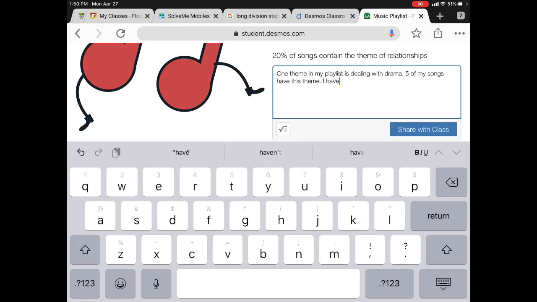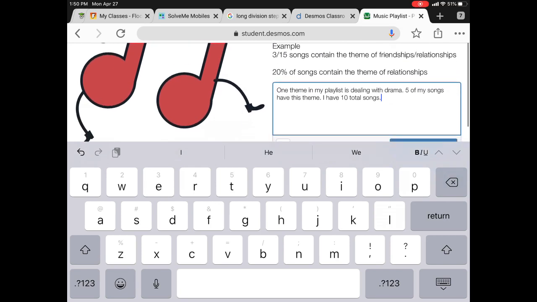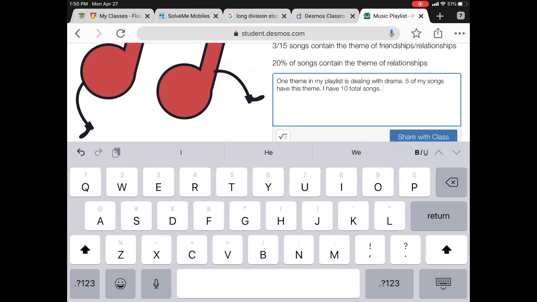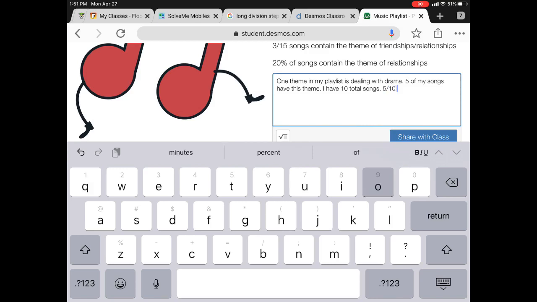I have 10 total songs, so to make this into a fraction, I'm going to take 5 over 10. Then I want to turn this into a percent.